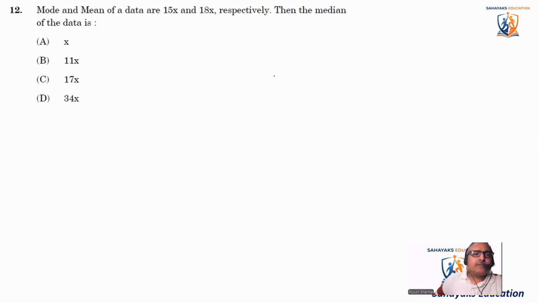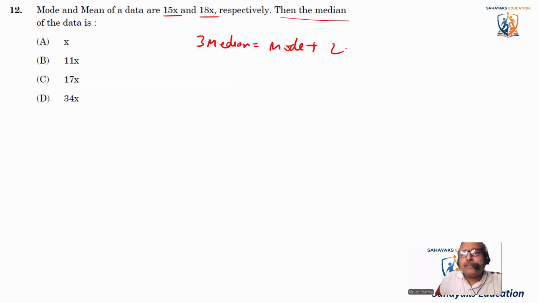Let's come to the next question. It says mode and mean of data are 15x and 18x respectively. Then the median of the data is. Okay, this we will do through the empirical formula. What is the empirical formula? That is 3 times median is equal to mode plus 2 times mean. Okay, this is the empirical formula.